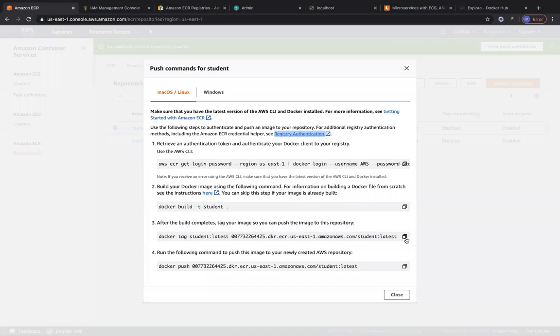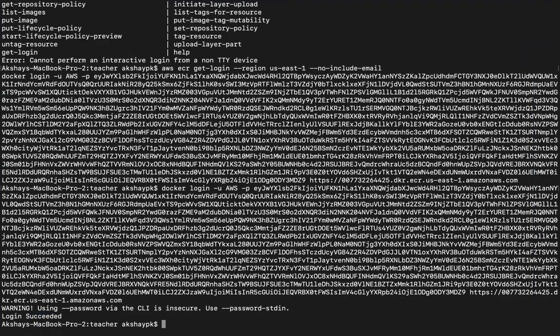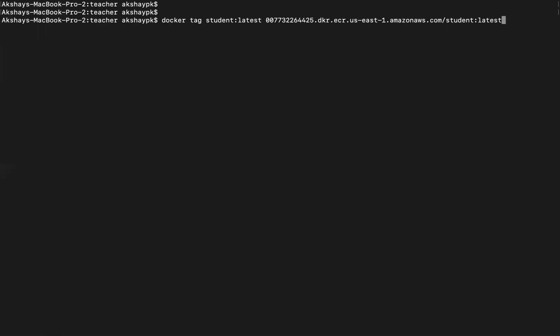So let me just tag it accordingly. Let me go ahead and click on this one. What this one does is it goes ahead and tags the image that you have locally, which is student2, I believe. So this is my image. I have called it student2. It automatically tags it accordingly.